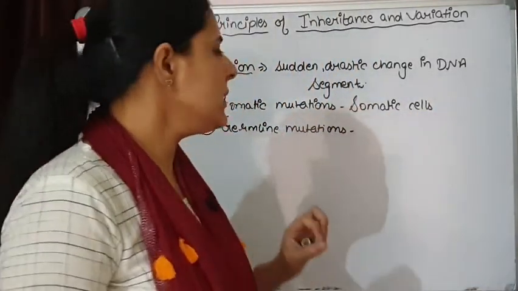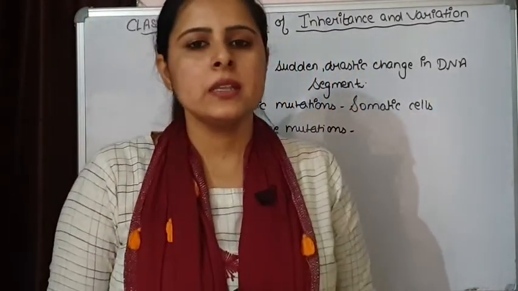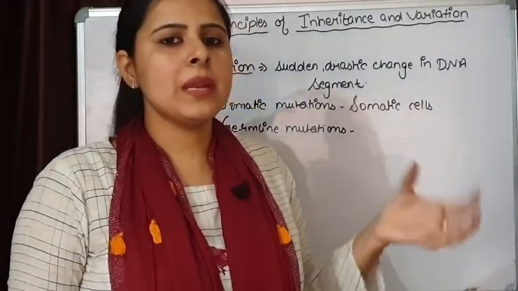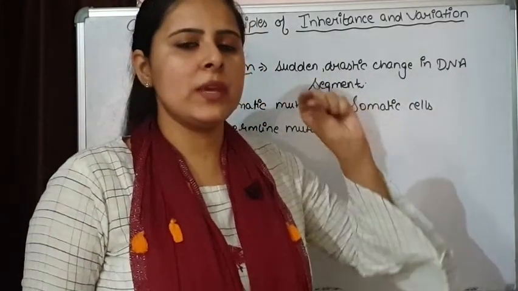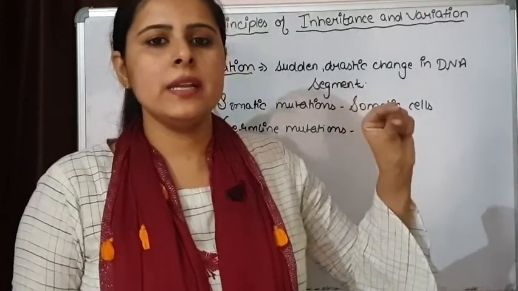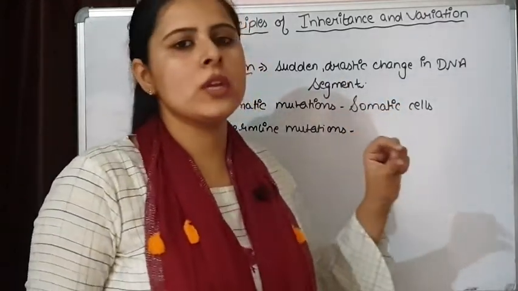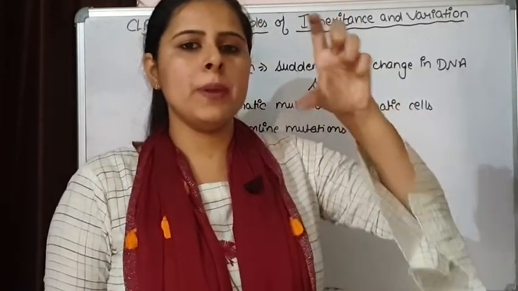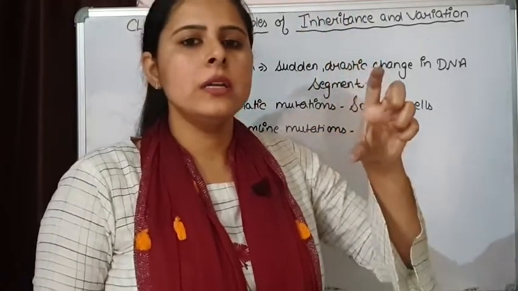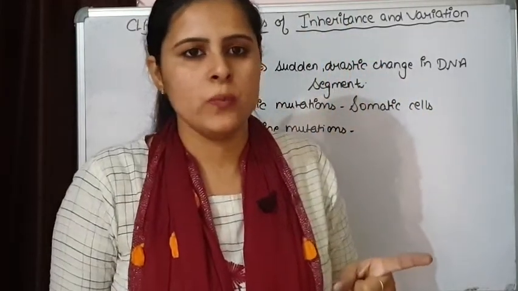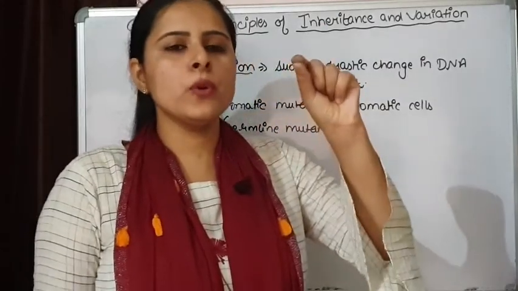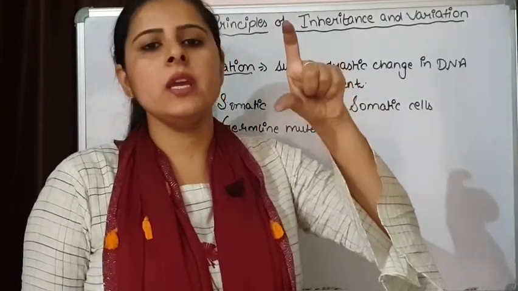Now, one more thing about mutation is that sometimes it takes place in a very small segment of the DNA, or sometimes in a big chromosomal segment or between two chromosomes also. So from a very small mutation, this mutation can be very big.